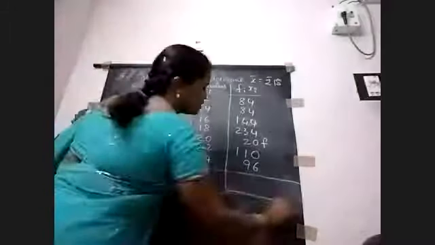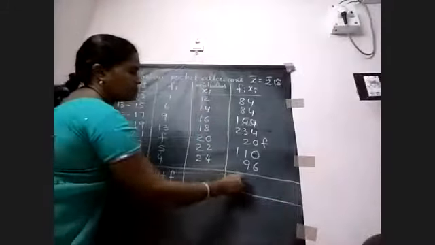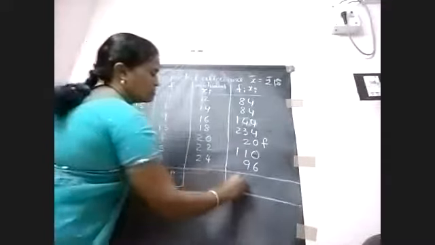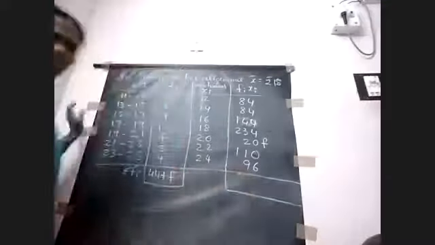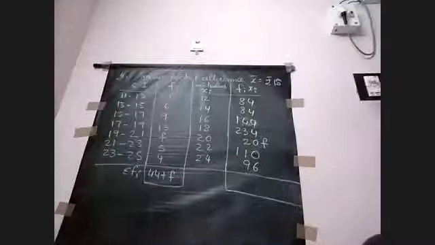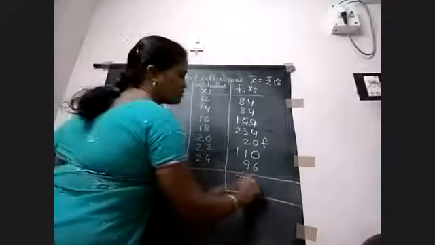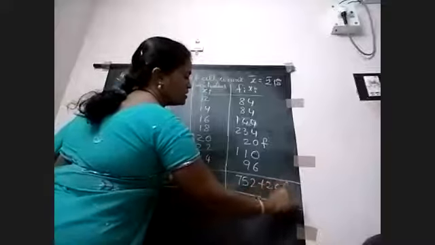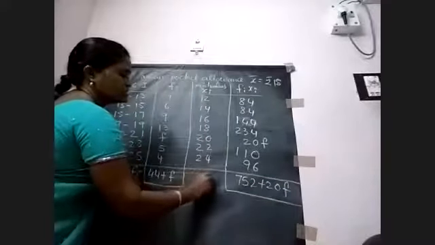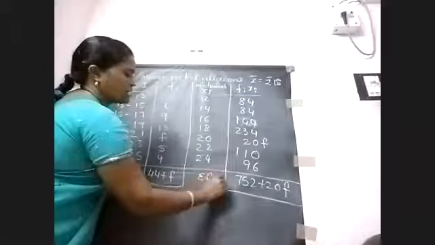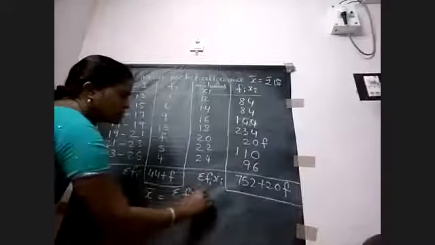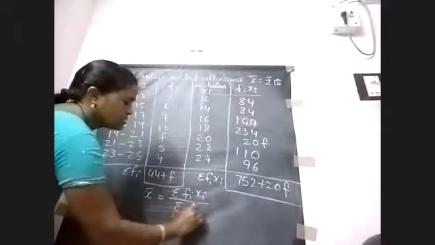And here, what did you get? 752 plus 20F. So this is our sigma fi xi.